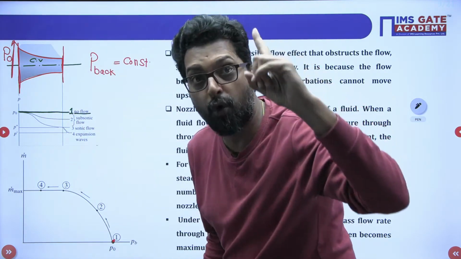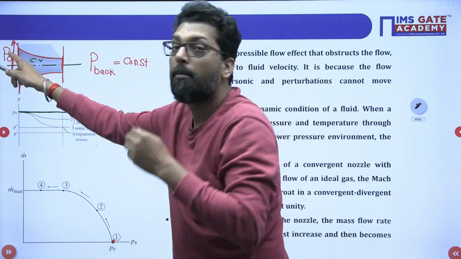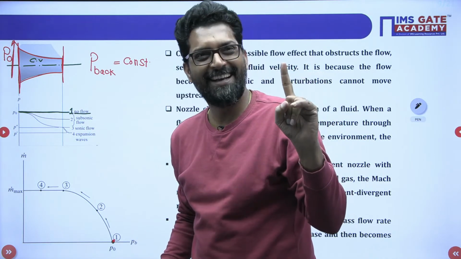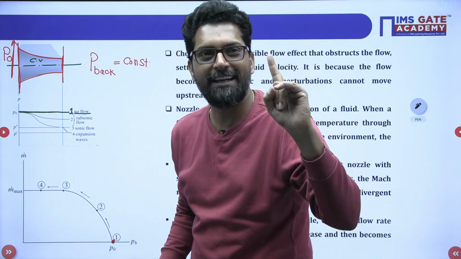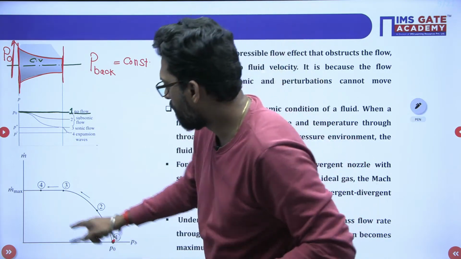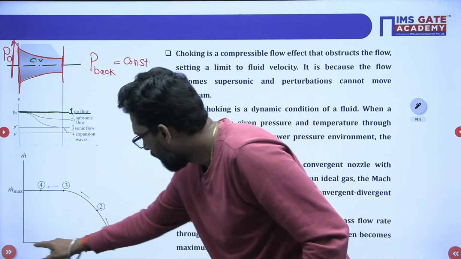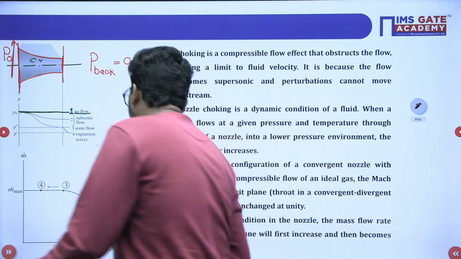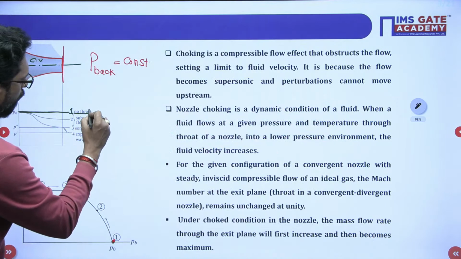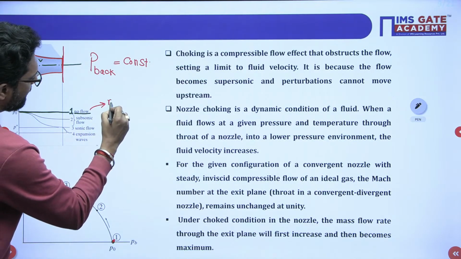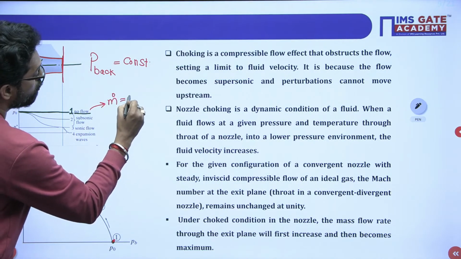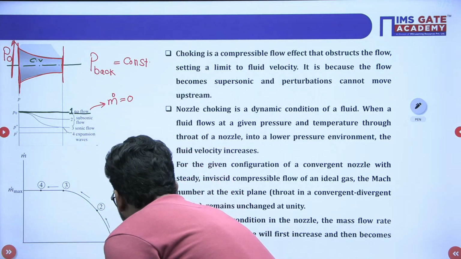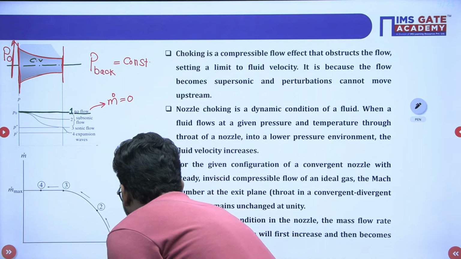So mass flow rate is 0 when P is constant, not constant, it is 0. At point 1, the mass flow rate is 0.